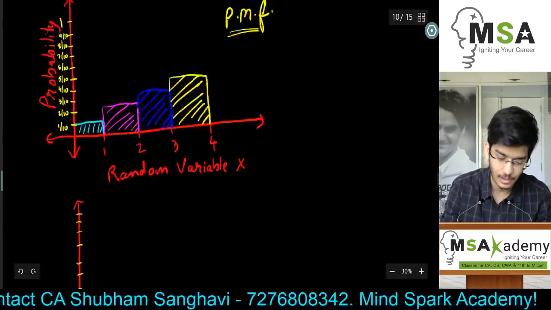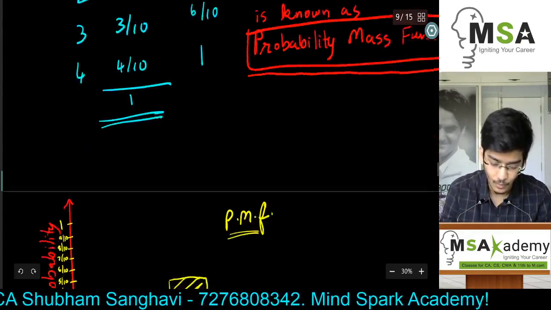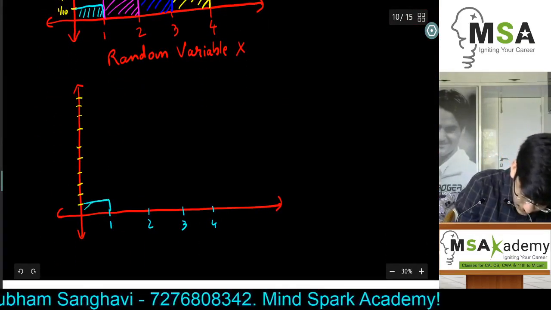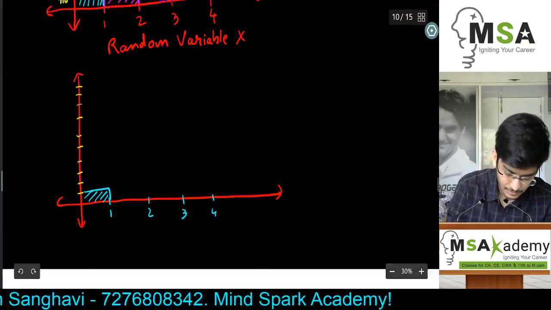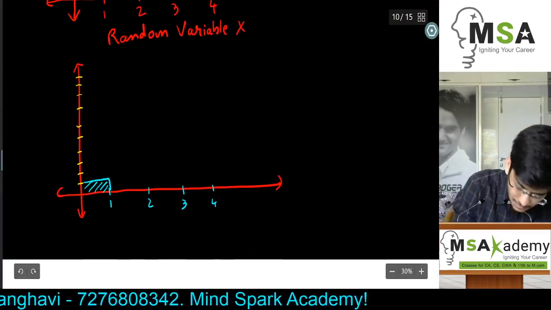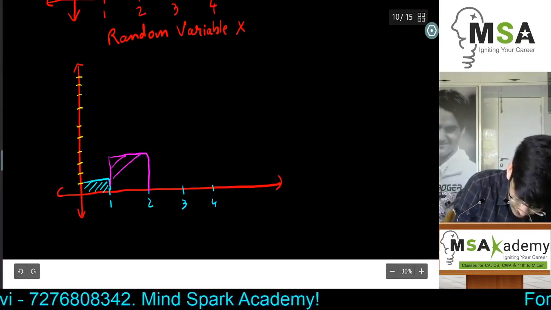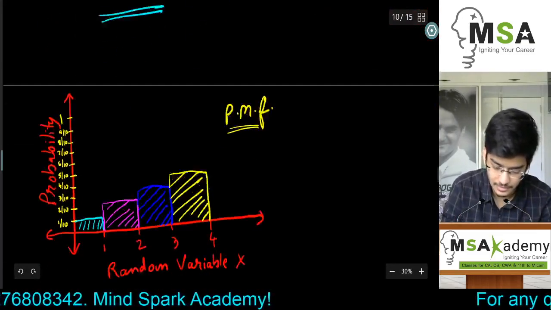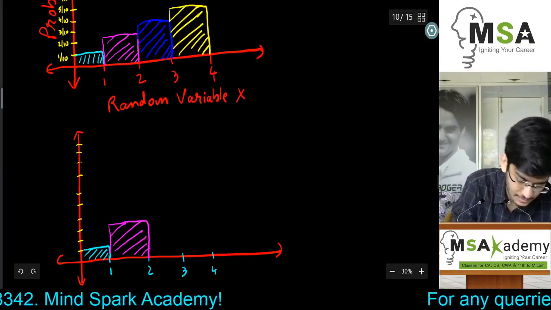So if we plot this graph against the random variable, the first value will be 1 by 10. The second value will be 3 by 10. Then the next value will be 6 by 10.